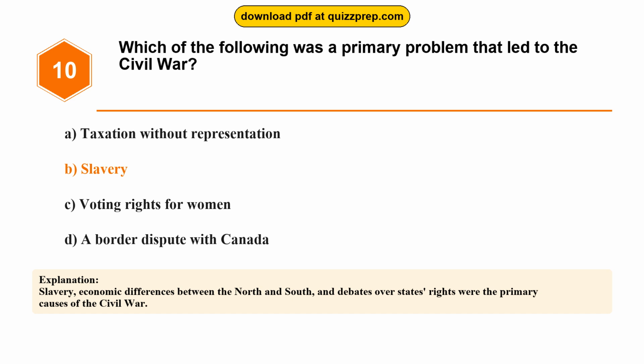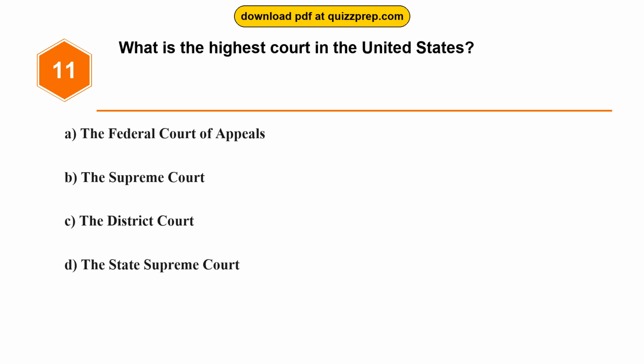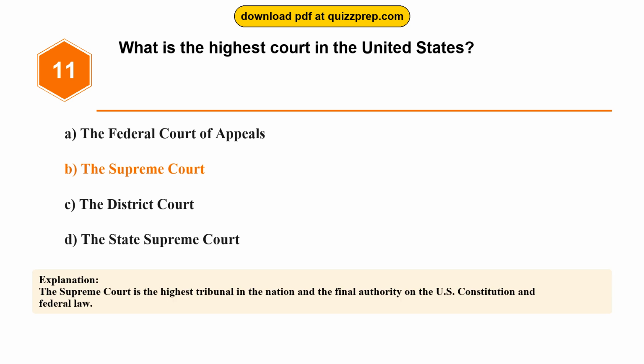Question 11. What is the highest court in the United States? Option A, the Federal Court of Appeals. Option B, the Supreme Court. Option C, the District Court. Option D, the State Supreme Court. The correct answer is option B, the Supreme Court. The Supreme Court is the highest tribunal in the nation and the final authority on the U.S. Constitution and federal law.